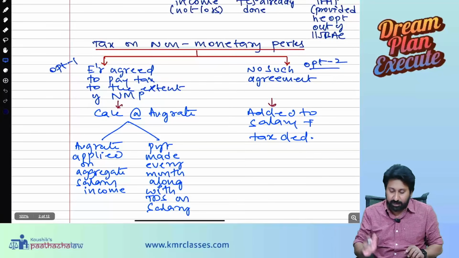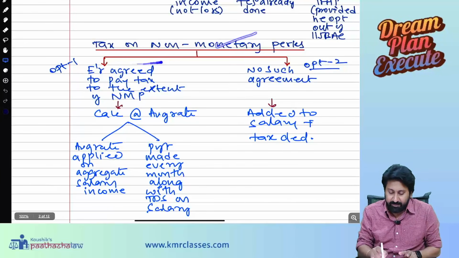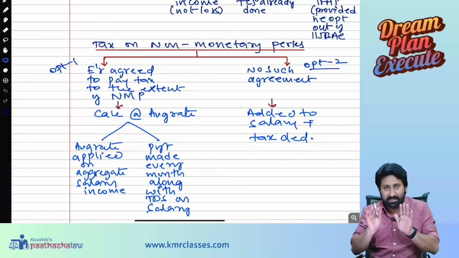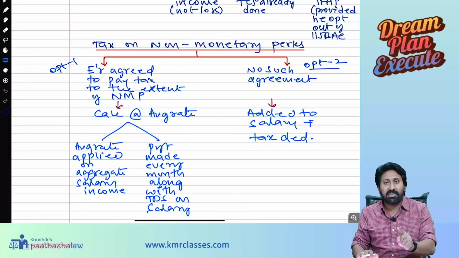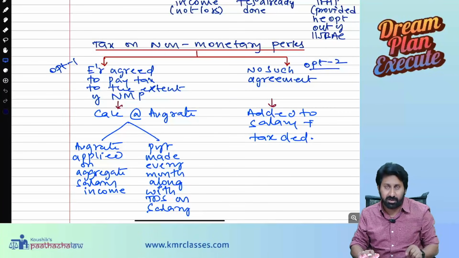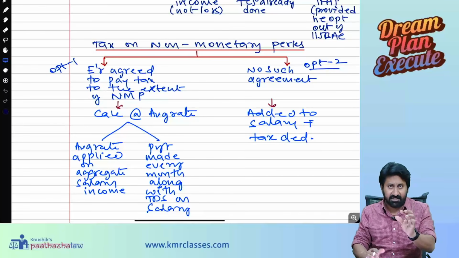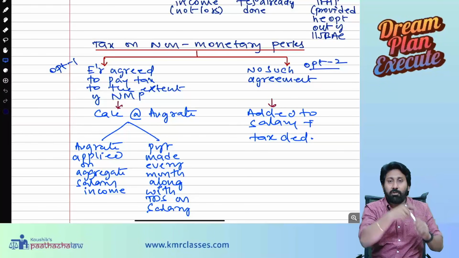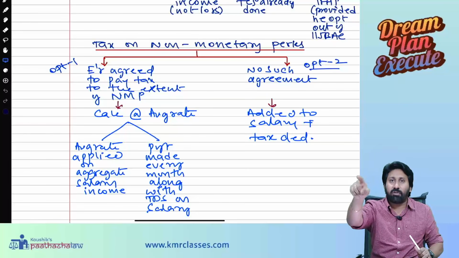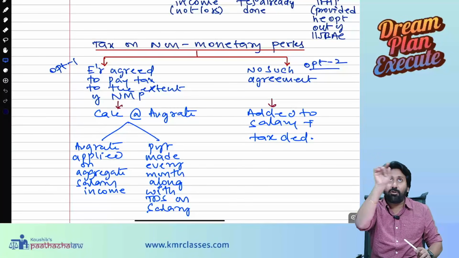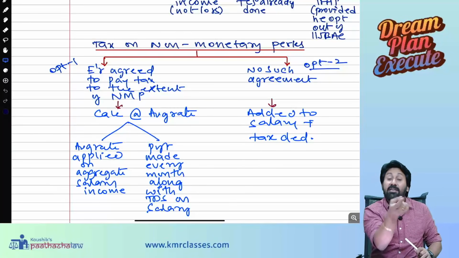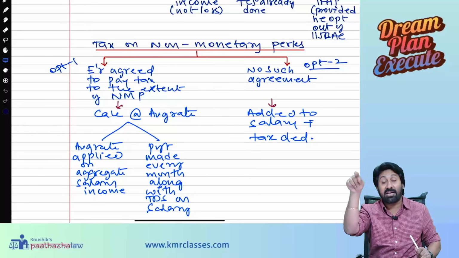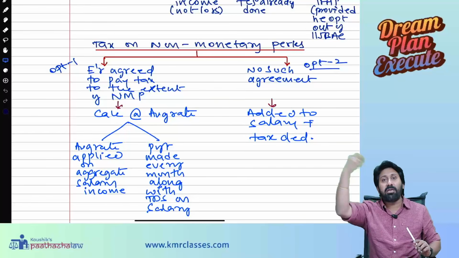Okay. So let's begin. Tax for non-monetary perks. The employer agreed to pay the tax to the extent of non-monetary perquisites. First calculate an average rate. Average rate means income tax divided by total income, on an estimated basis. That average rate into perquisites value. 20,000 you are giving, so 20,000 into 12 is 2,40,000. 2,40,000 into that average rate, that part of tax the employer will pay. The balance 5 lakh into 12, 60 lakhs into that particular rate, the employee will pay.